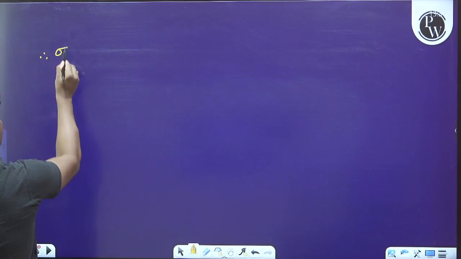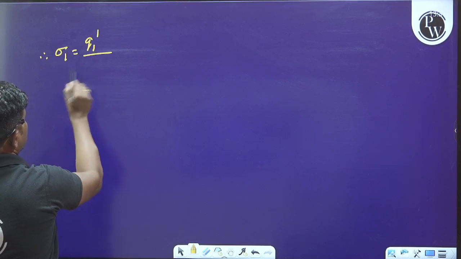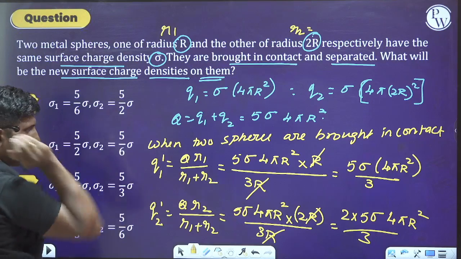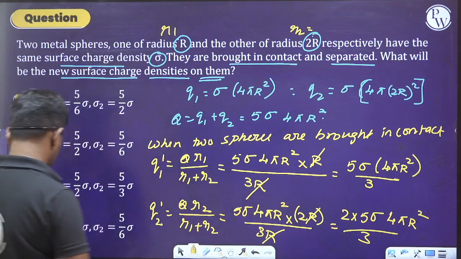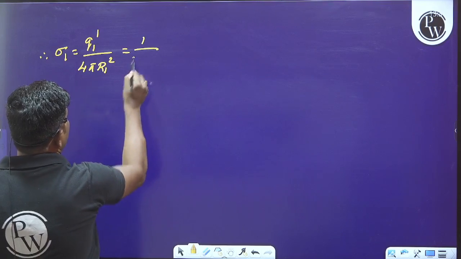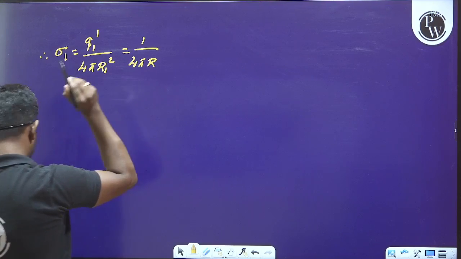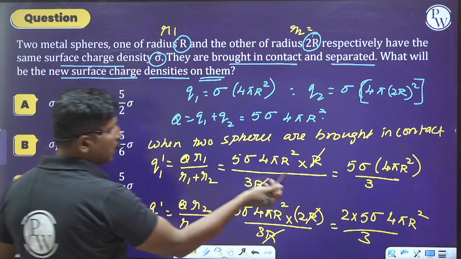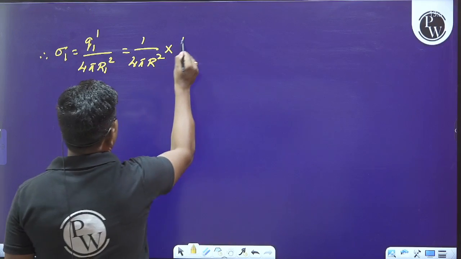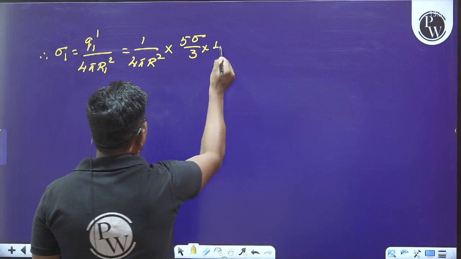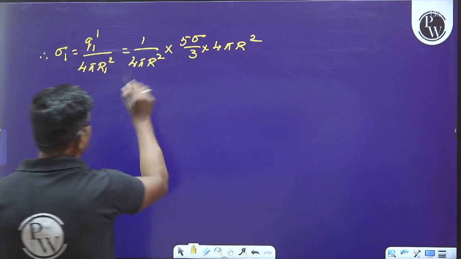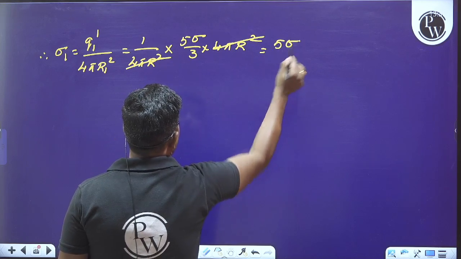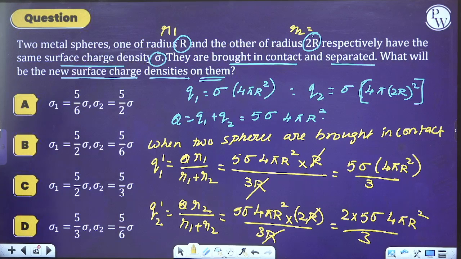Therefore, what is sigma 1? Sigma 1 is equal to Q1 dash divided by 4 pi R1 square. What is this Q1 dash value? Just substitute the value of Q1 dash here, then you will get it. Observe this: 1 divided by 4 pi R square, into Q1 dash, which is 5 sigma by 3 into 4 pi capital R square. Whenever we do the simplification, sigma 1 is equal to 5 sigma by 3.